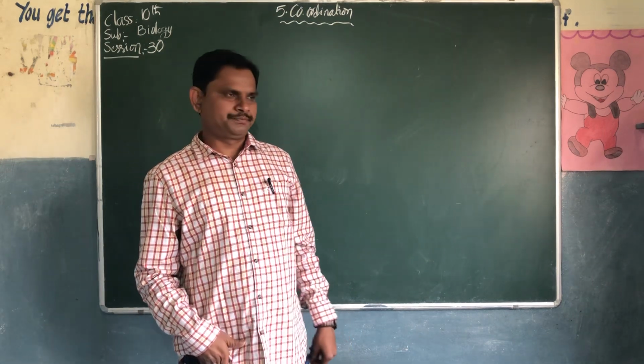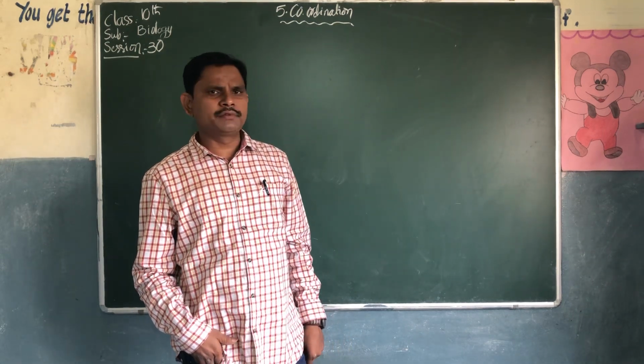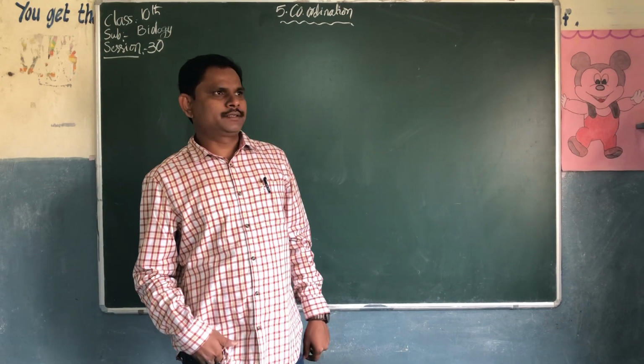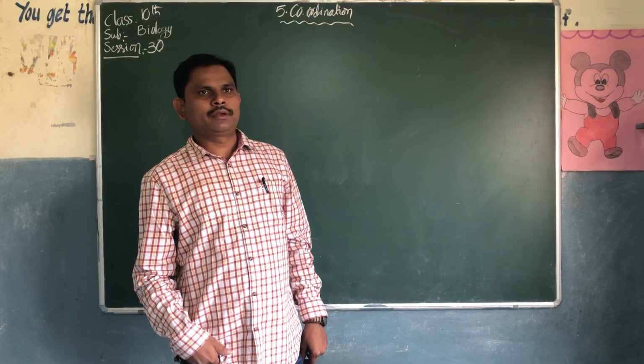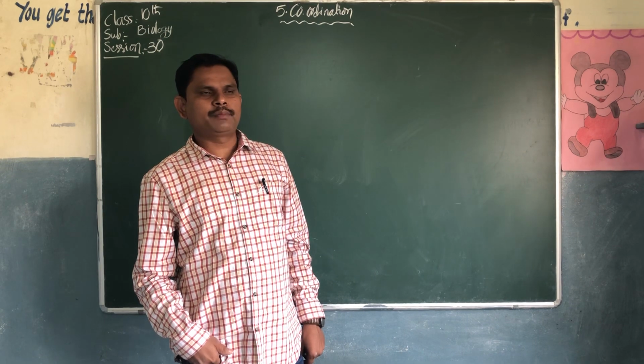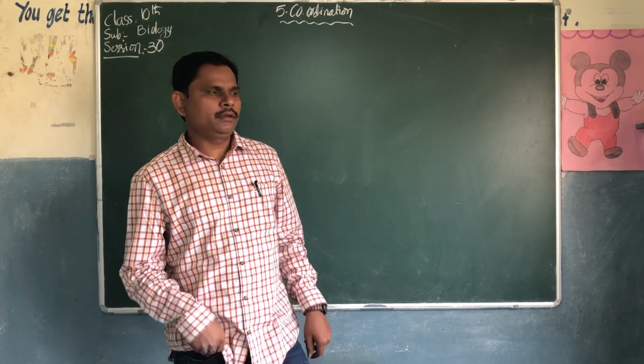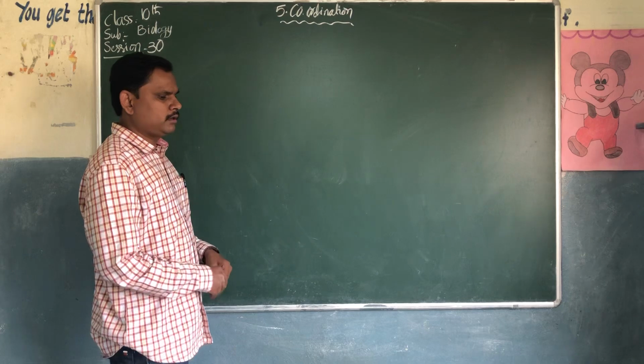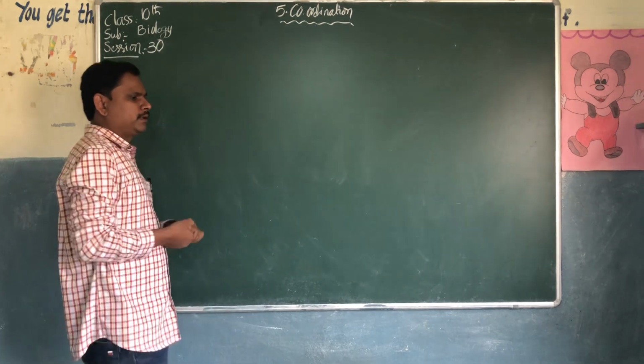It has different parts or divisions. I told you in the last class it's divided into three parts: forebrain, midbrain and hindbrain.